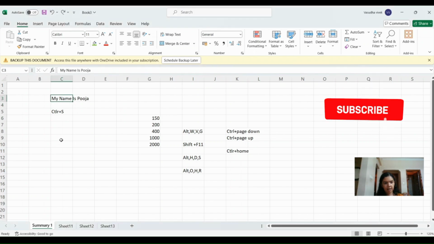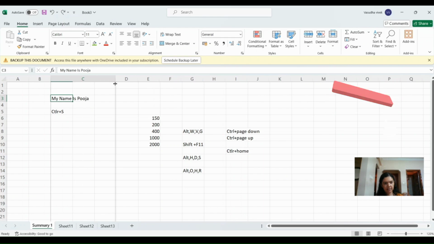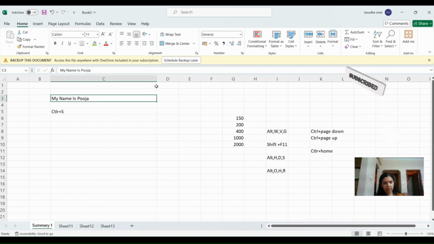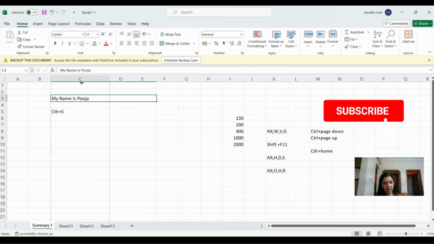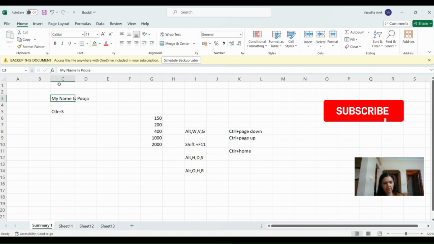Now in this cell, as you can see, the data that I have typed is exceeding the cell size. So we will see how to increase the cell size. One method is to come here next to this column C, double click here and you can drag this line. So you can see now the cell size is increased. In the same way, to decrease the cell size, you can drag it here and the cell size is decreased.